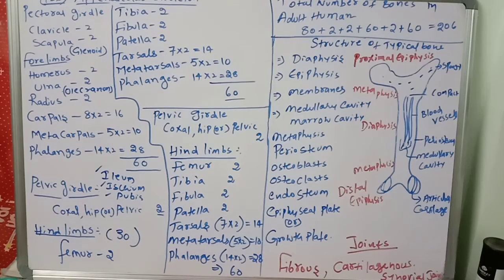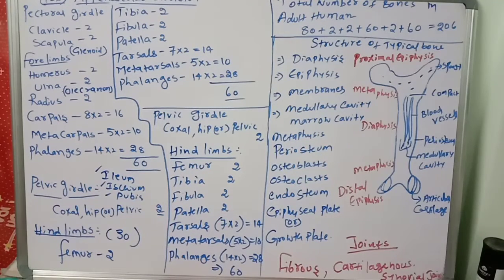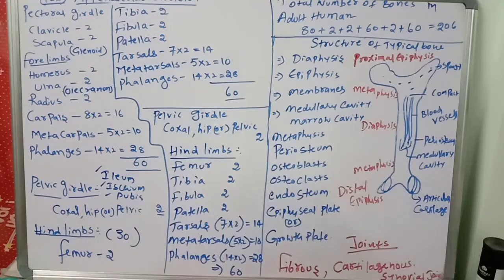The structure of a typical bone will be seen. A long bone has a diaphysis and epiphysis. So what is diaphysis? The tubular shaft, the long axis of the bone. It consists of the medullary cavity or bone marrow. This is very important. The epiphyses are the bone ends. Compact bone forms the exterior of the epiphysis, and the interior contains spongy bone with red bone marrow.